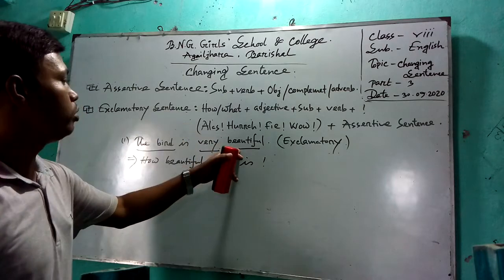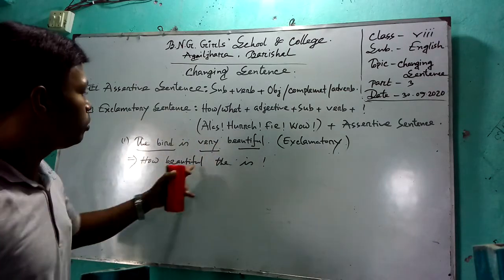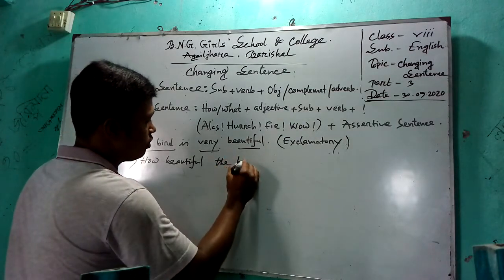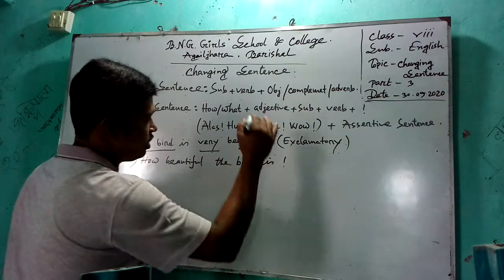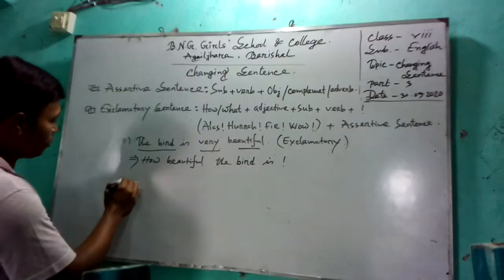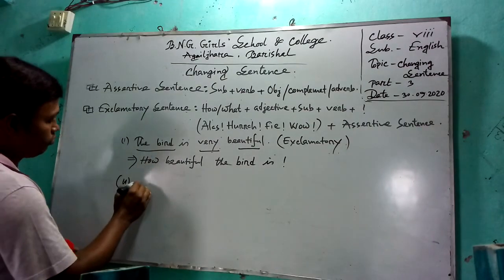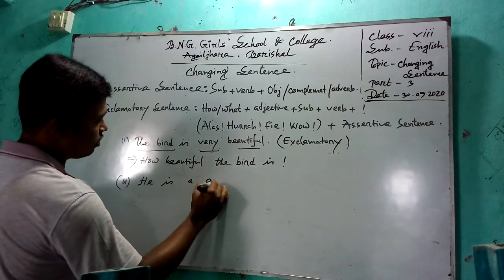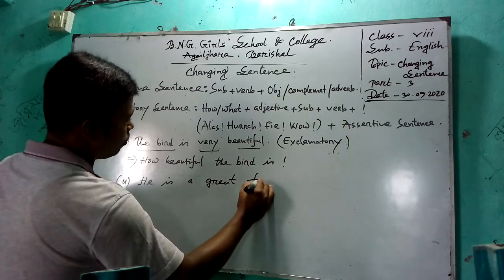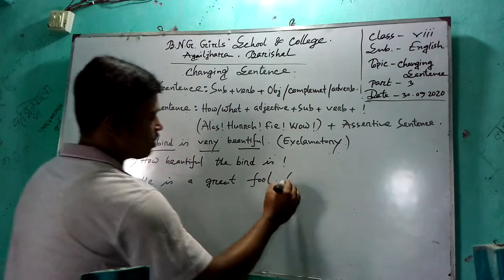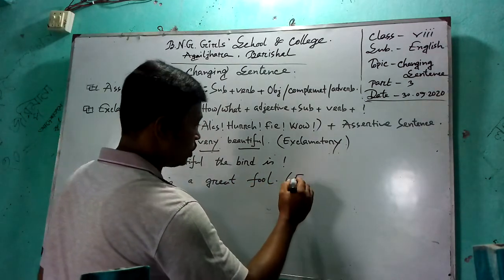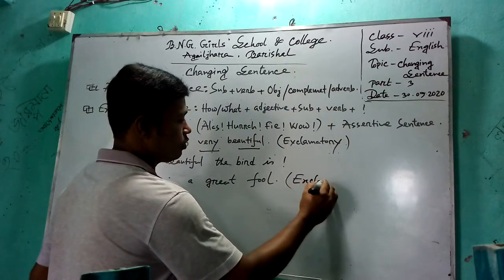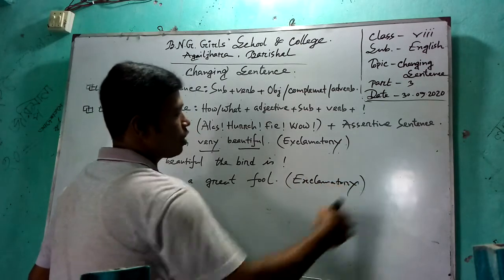The bird is very beautiful. How beautiful the bird is. Next example: he is a great fool. You have to change it into exclamatory.